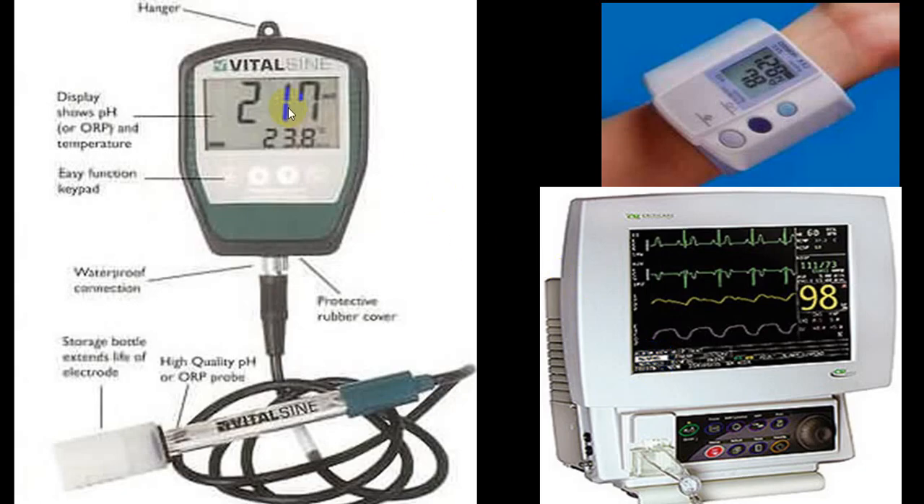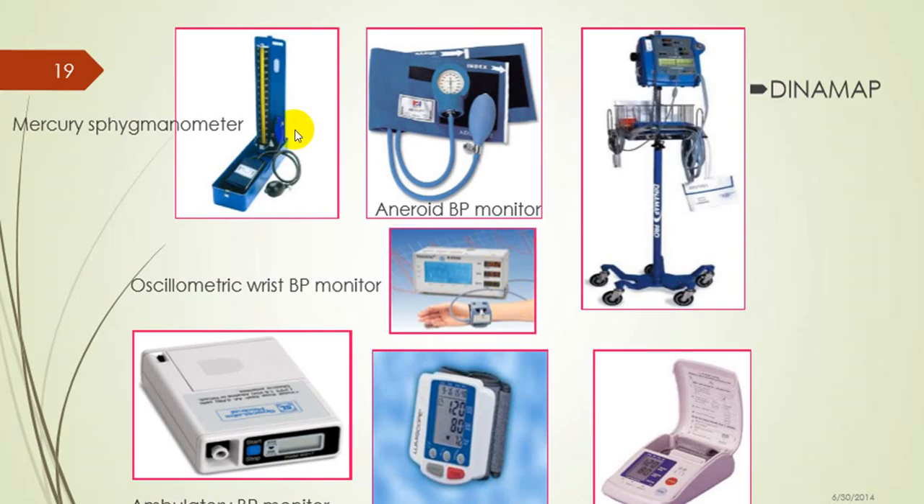These are all different types of digital instruments. This is a monitor which can give you pulse and blood pressure records. Even when you put a catheter in the artery, it can give you a mean arterial pressure also, along with ECG records. This is a mercury sphygmomanometer. This is an oscillometry wrist BP monitor. This is aneroid. This is a digital instrument. These are all digital instruments. This is an ambulatory blood pressure monitor, which can give you 24 hours of blood pressure recordings.